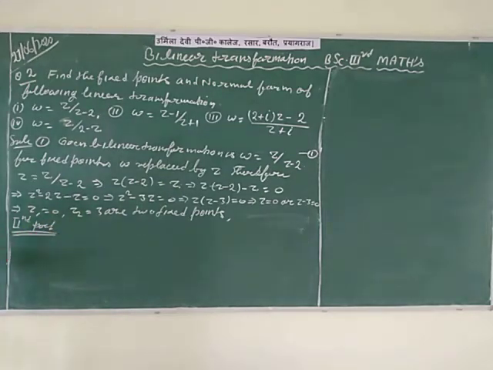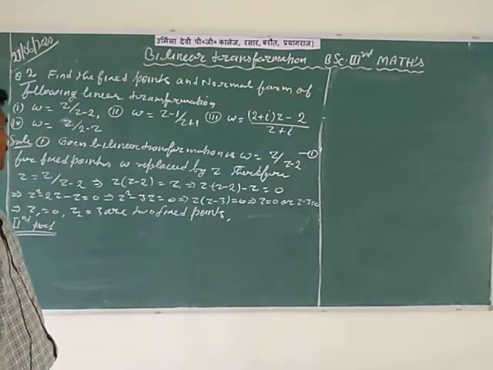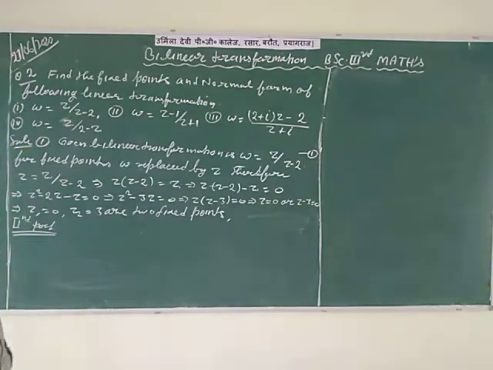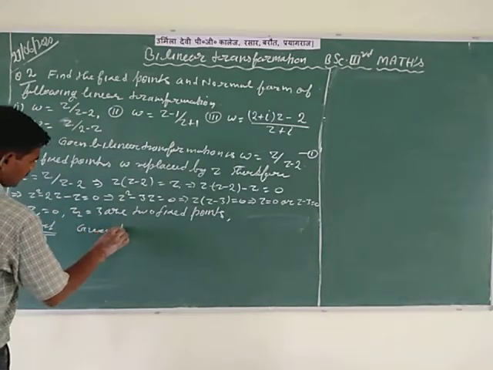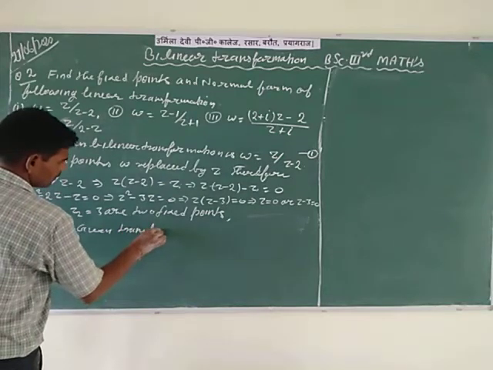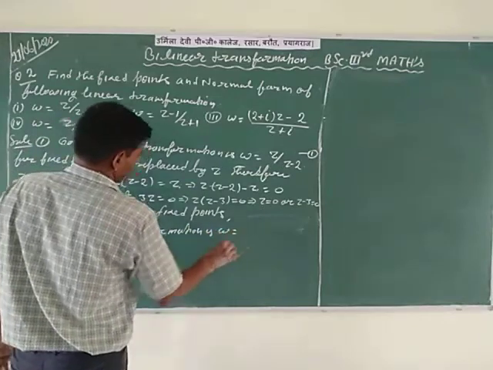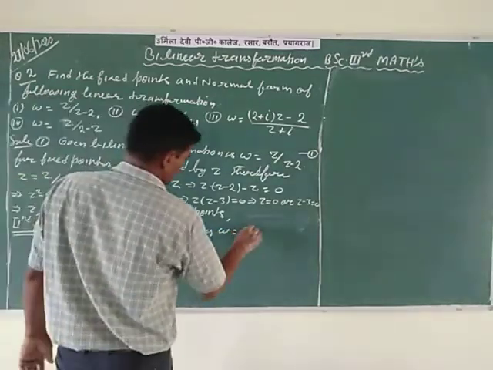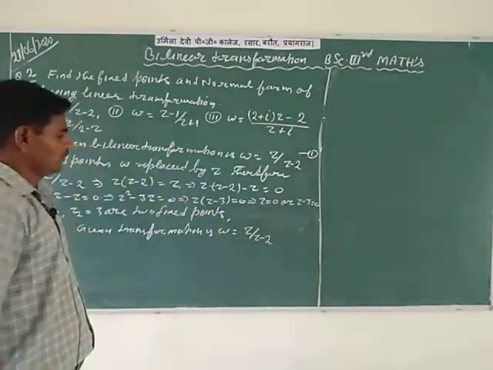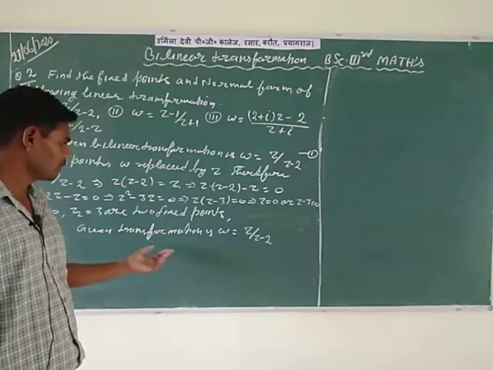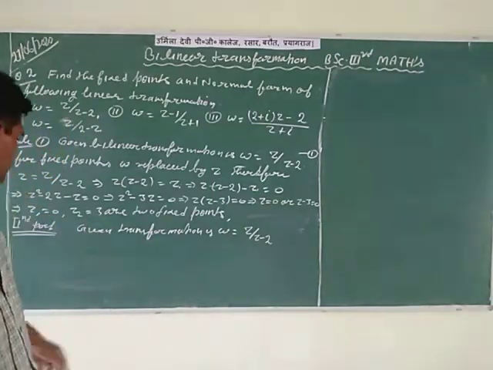In the second part, find the normal form of the given bilinear transformation, w is equal to z divided by z minus 2. Here the given transformation is w is equal to z divided by z minus 2. For normal form, calculate the value of w minus 0, because the first fixed point is z1 is equal to 0.